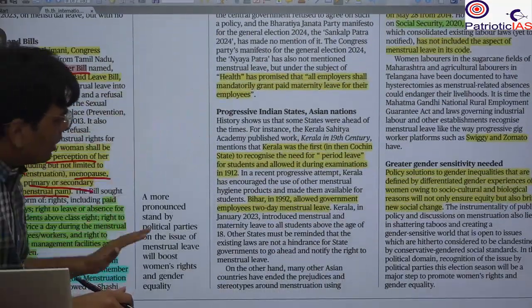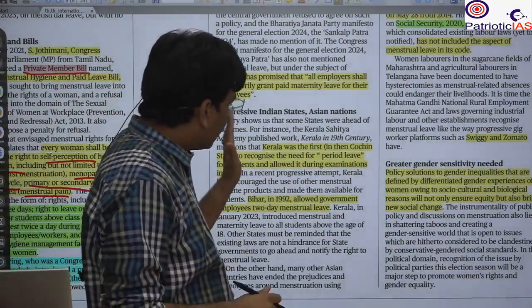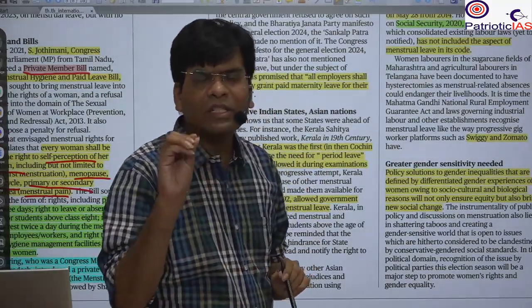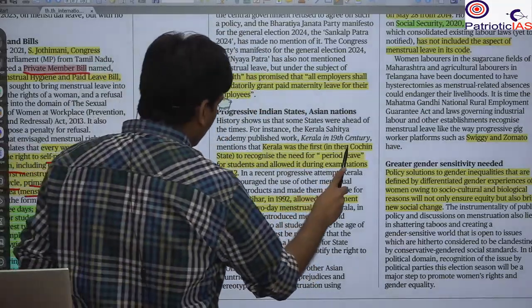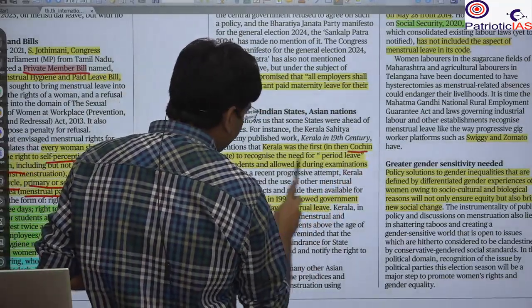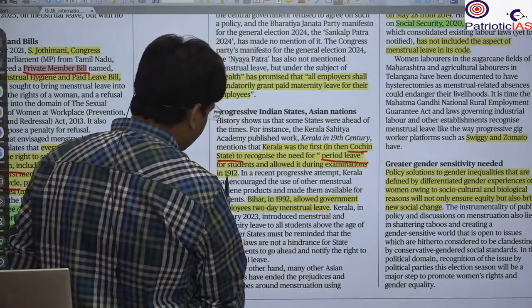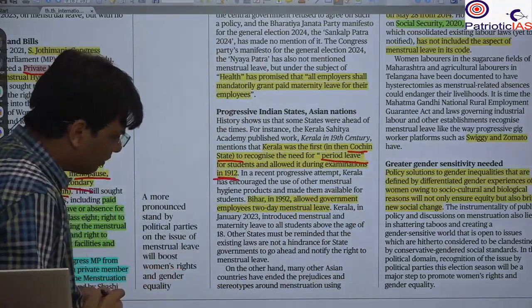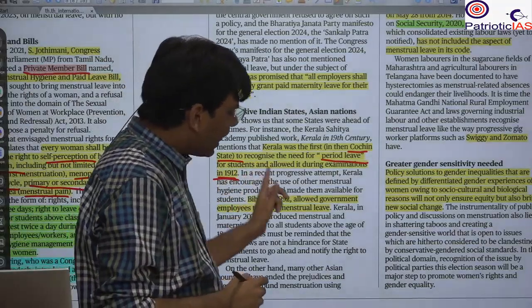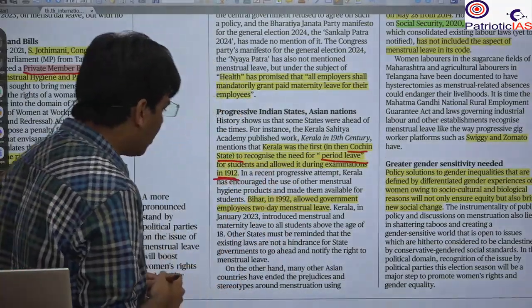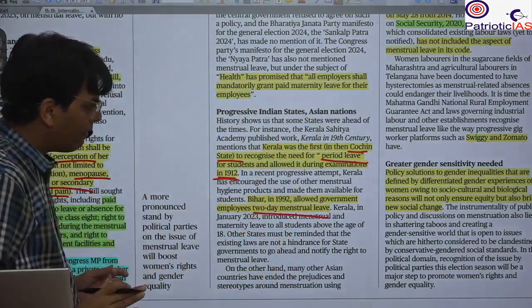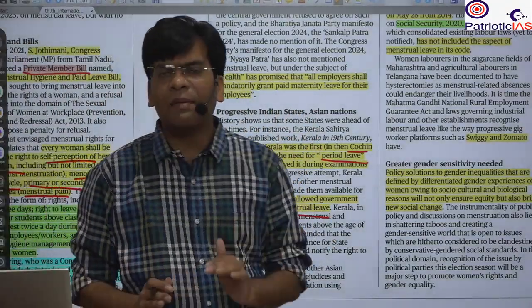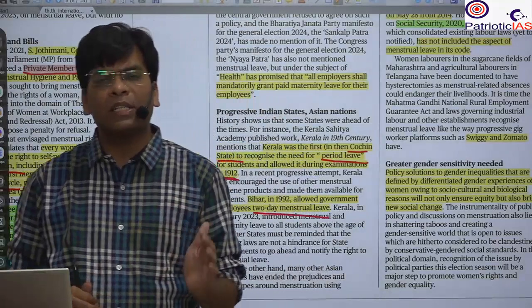In the Indian scenario, Kerala was the first state, even before independence, when it was known as the Cochin state. It provided period leave, implemented in 1912. Even the Bihar government in 1992 allowed 2-day menstrual leave for its employees. So we already have such examples, and yes, this can be replicated by other state governments as well.